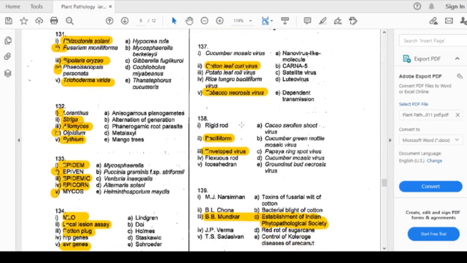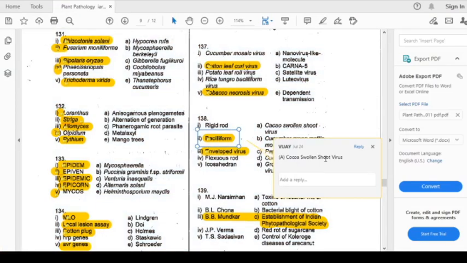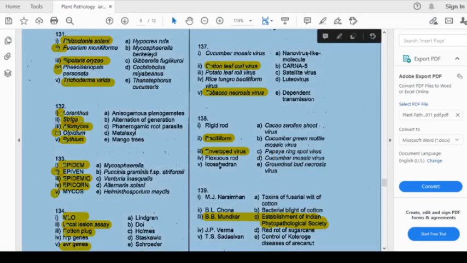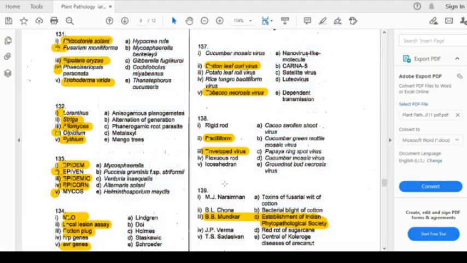That is a rigid rod. So these are the rigid rods. The example of the rigid rod is cucumber green mottle mosaic virus. The answer is cucumber green mottle mosaic virus. Now bacilliform: the cacao swollen shoot virus has a bacilliform shape. Enveloped shape is groundnut bud necrosis, and the flexuous rod is papaya ring spot virus. Isometric is cucumber mosaic virus. Now we'll come to question number 139.